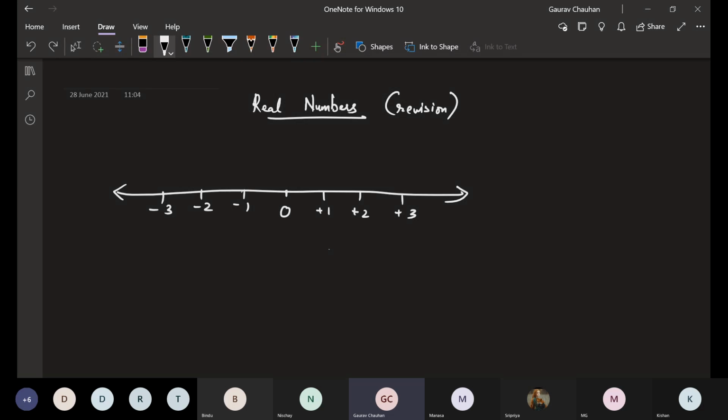Now obviously it's used in a lot of places, including directions. We have seen coordinate geometry, where we are able to name any point on the plane by using these directions. This makes it so easy to communicate with someone sitting in some other country, someone who's not sitting in front of you. But right now we're just sticking to one single line, that's the number line.